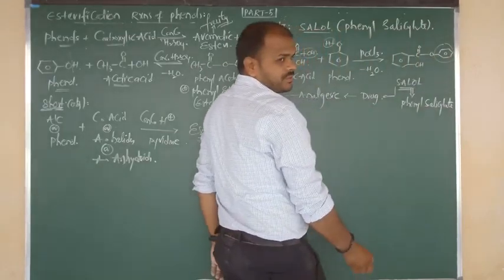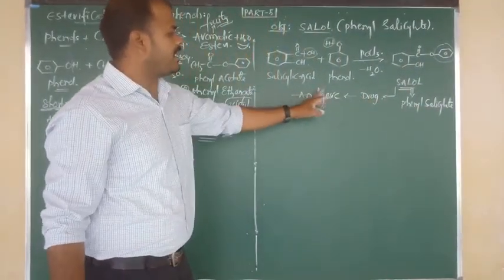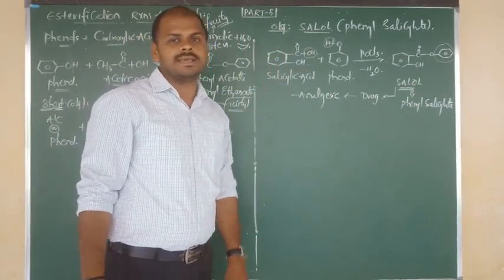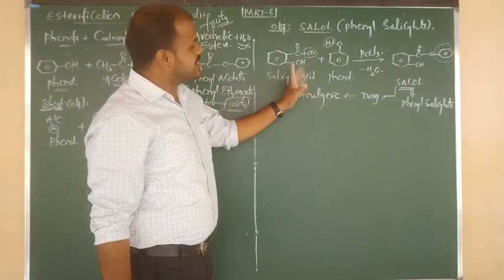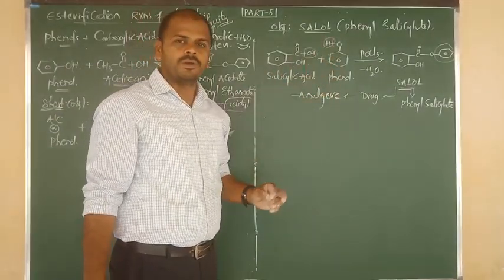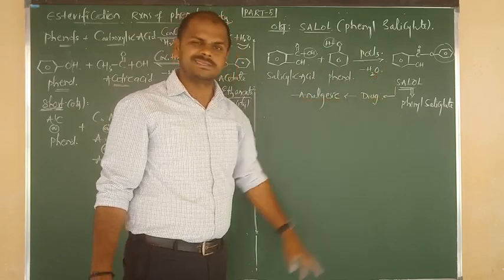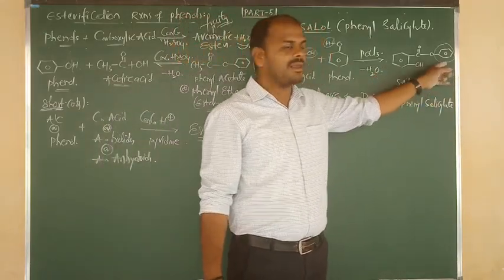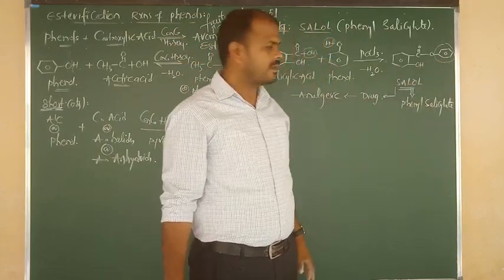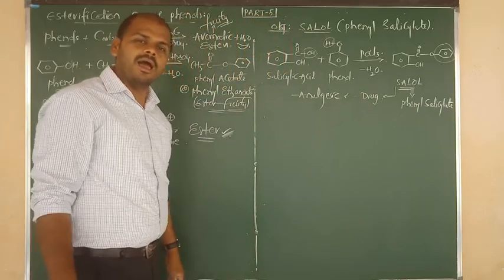Phenyl salicylate. Common name is Celol, and it can be used as a drug, acting as an analgesic, nothing but a painkiller. Let me state it once more: salicylic acid on reaction with phenol in presence of phosphonyl chloride gives Celol. The chemical name of Celol is phenyl salicylate. It acts as a drug, an analgesic.